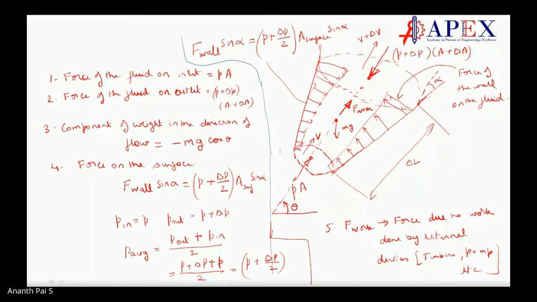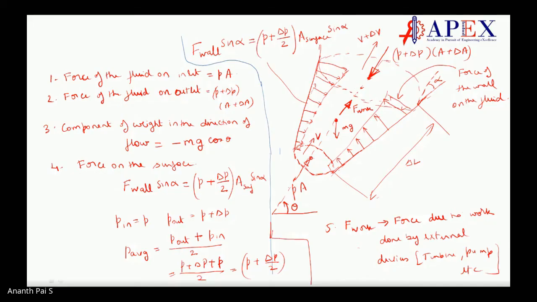Whether it is a nozzle, throttling, or any steady flow device. Throttling, there is a lot of losses, is it not? Heat exchanger, nozzle, refrigerator, compressor, turbine, everything comes here.